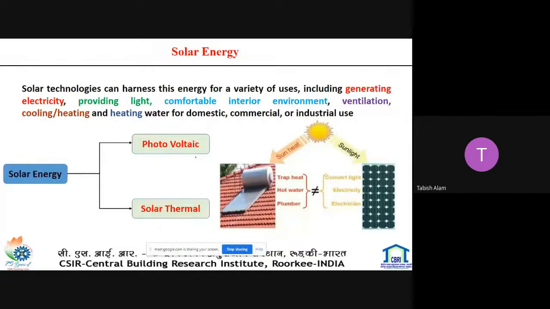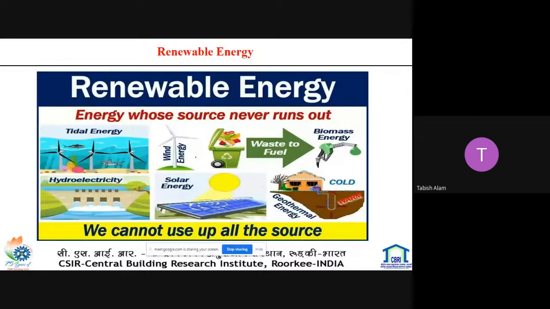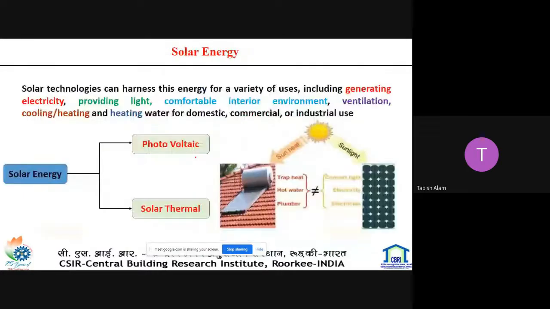From the previous slide, there are different renewable energies. Out of these renewable energies, solar energy is one of the main resources.